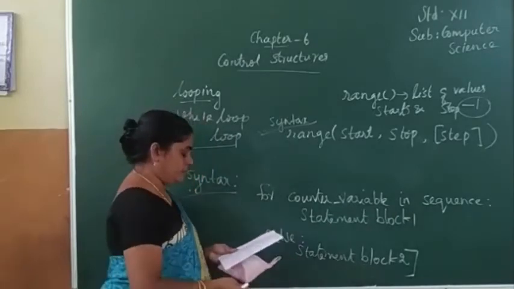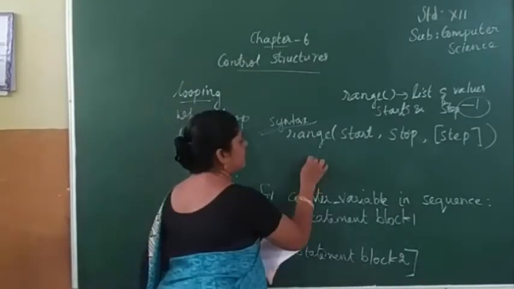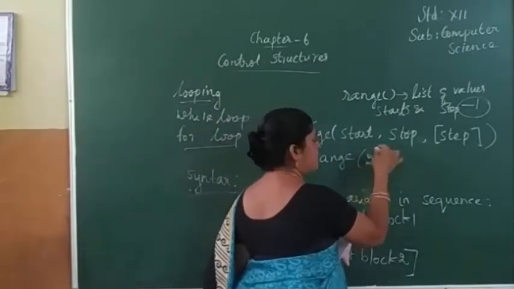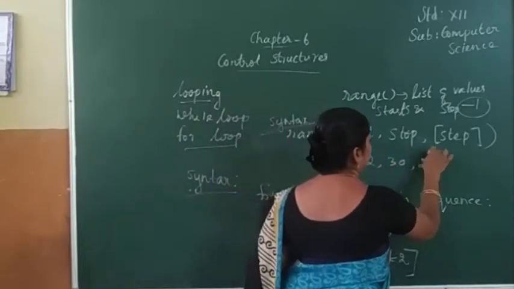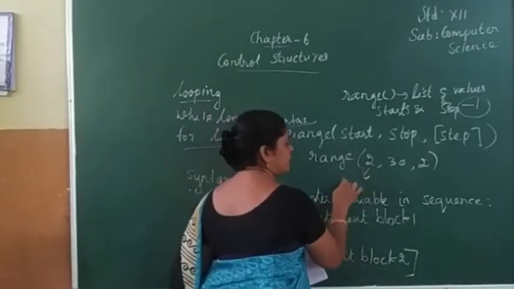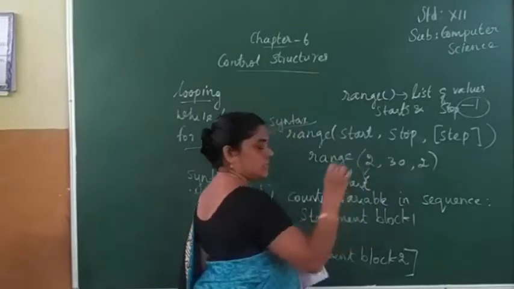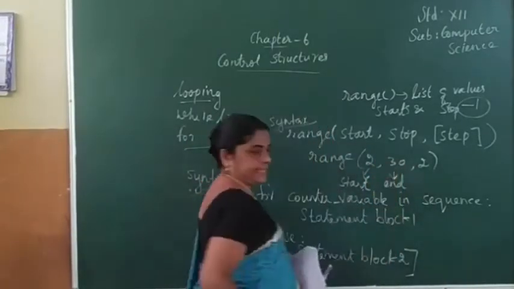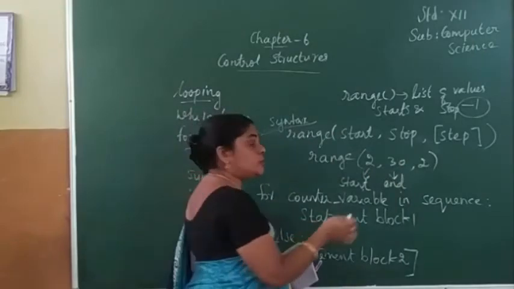Okay. Now we can see one example for range. Range(2, 30, 2). What is the starting value? 2 is the starting value. Which is the ending value? 30. Which is the step value? 2.